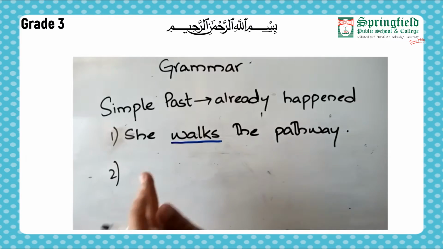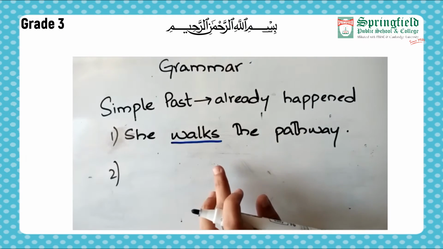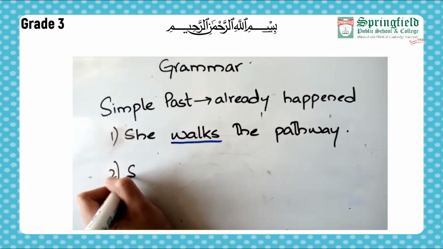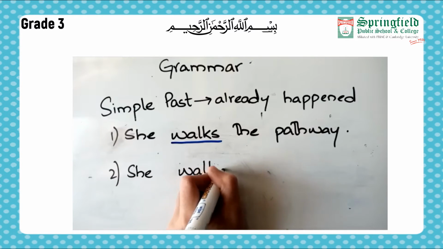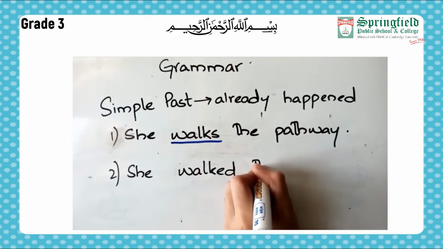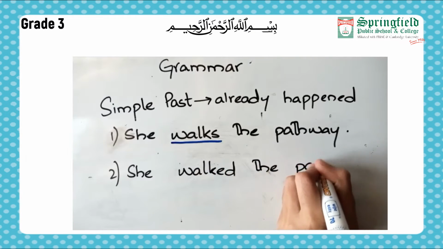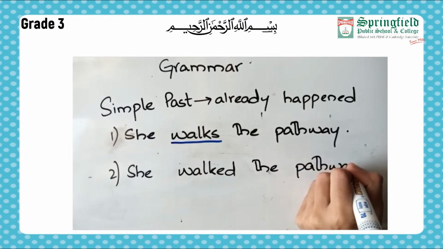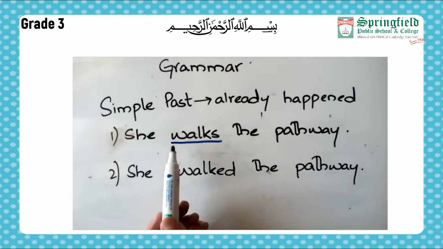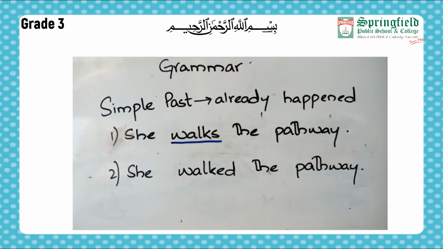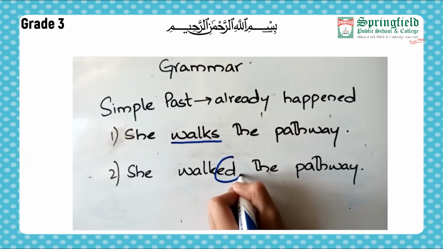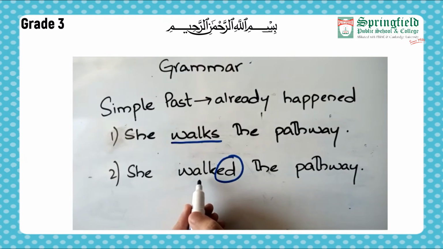Now when we are going to write this similar sentence in simple past form, how are we going to write? She walked the pathway, something that already happened. We have changed our verb that was in present to past. As you can see, we have added ed. This is the simple past. So students, I hope the concept of simple past is clear to you.